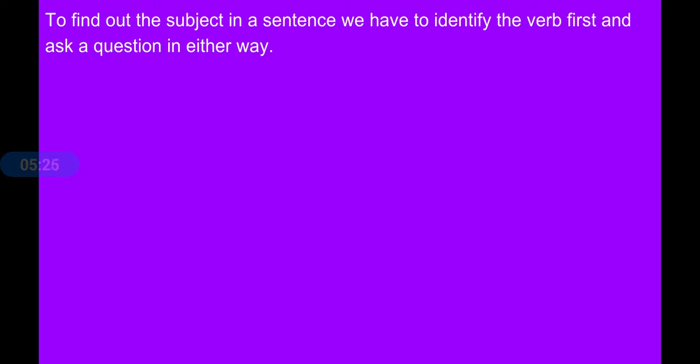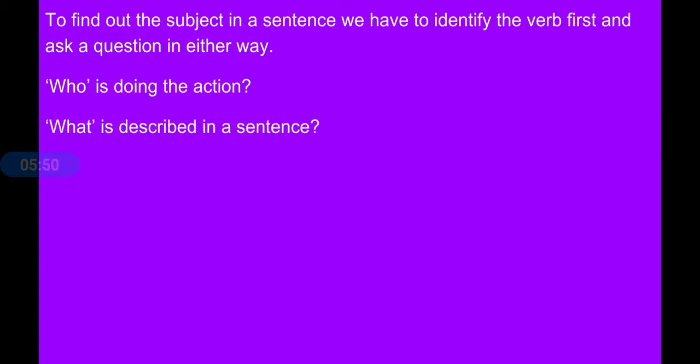To find out the subject in a sentence, we have to identify the verb first and ask a question either way. Who is doing the action? In case the sentence describes any action, then we can ask: who is doing the action? Or what is described in a sentence? So it is not indicating any action, it is describing something or somebody. Then we have to ask a question to the verb like this: what is described in a sentence?